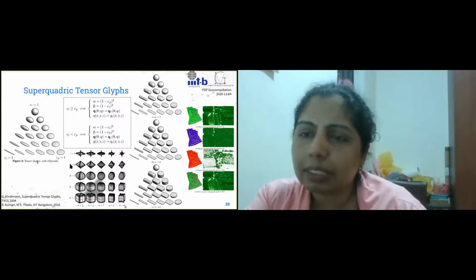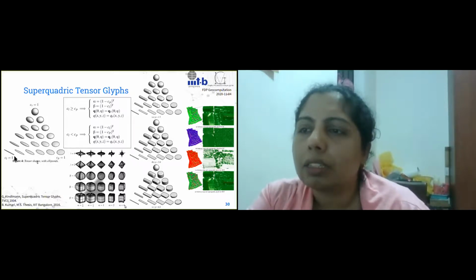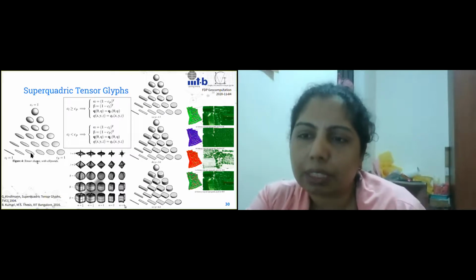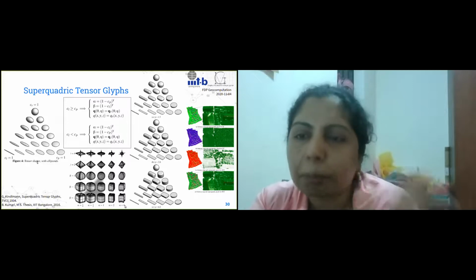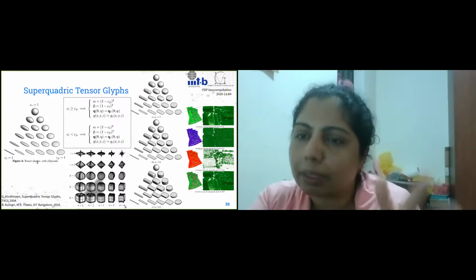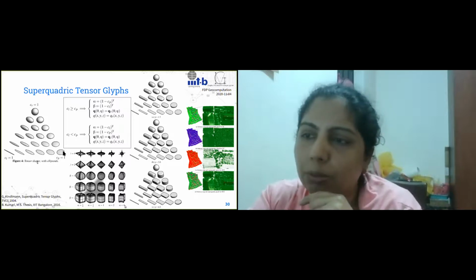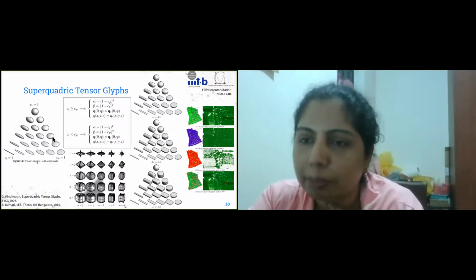Now, this is essentially the design space for glyphs in tensor fields. So typically, ellipsoids are used because you can think of the three eigenvalues as being in three different dimensions. And the eigenvectors are perpendicular to each other, so you can look at them as the Cartesian coordinate system. And the eigenvalues will tell you what the size in each direction is, and that gives you an ellipsoid.